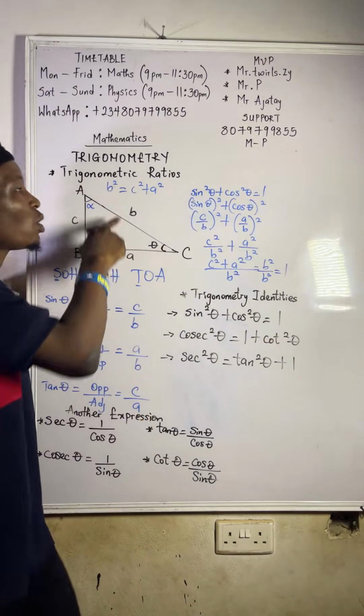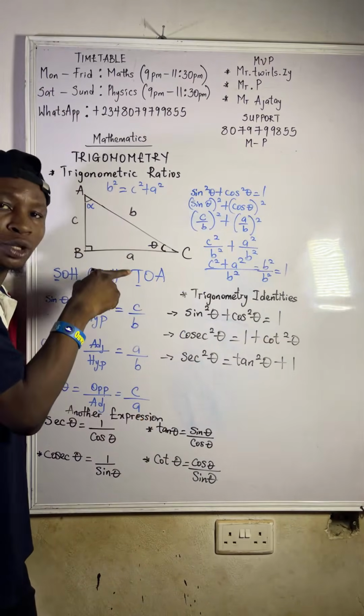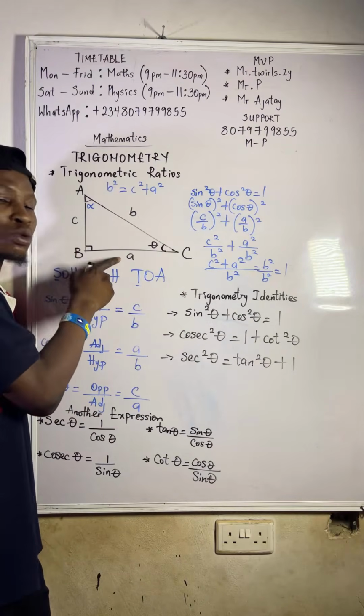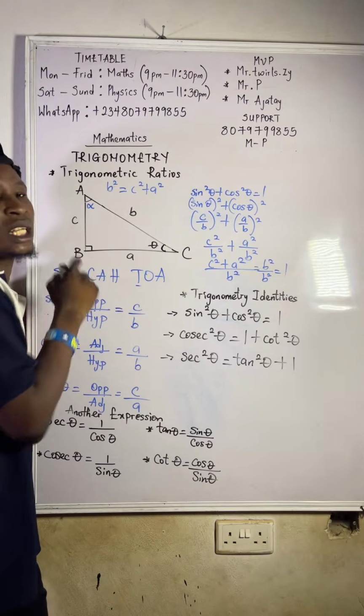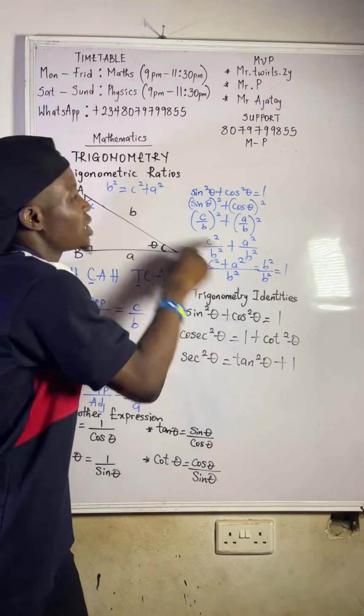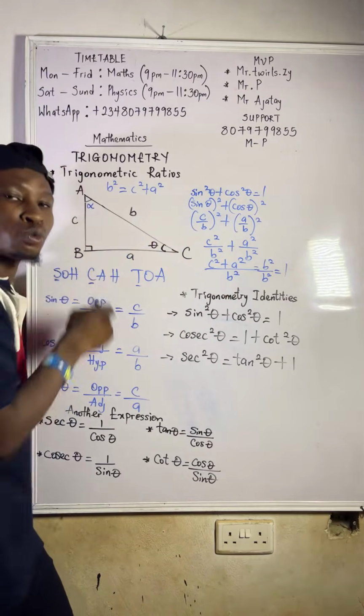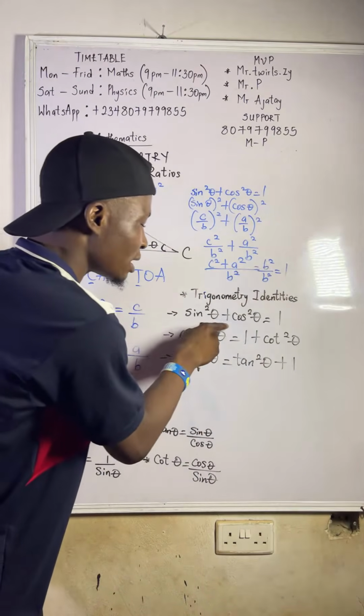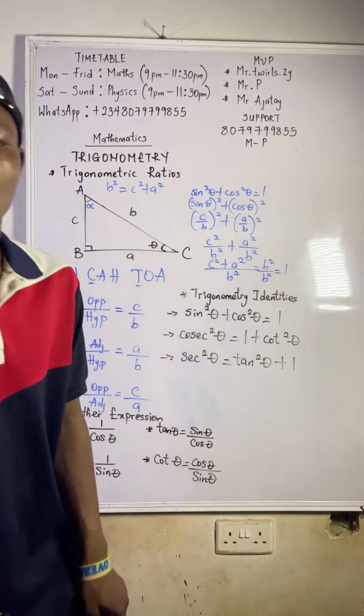That's the longest side. So what is your longest side? B. You square that hypotenuse. That's b squared equals the square of the other two sides. What are the other two sides? C squared plus a squared. So this c squared plus a squared is automatically equal to my b squared. B squared over b squared will give me 1. That is why sin squared theta plus cos squared theta is equal to 1.